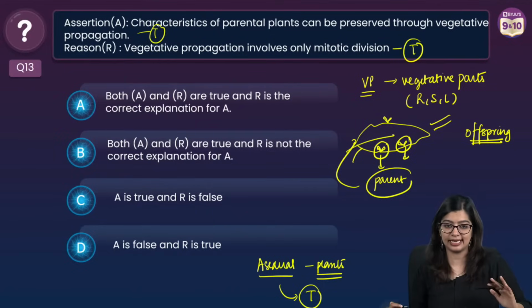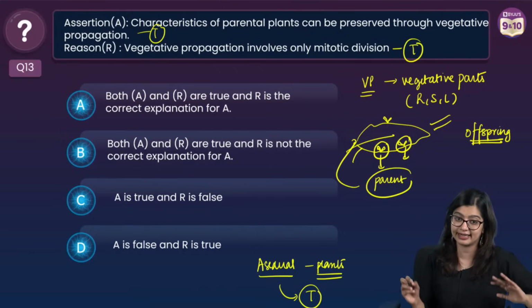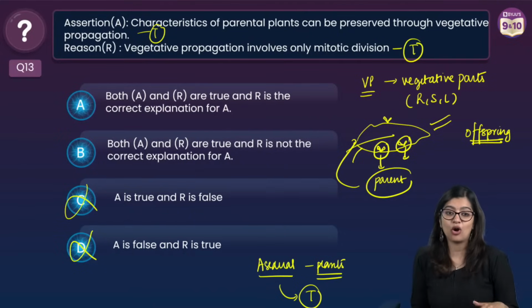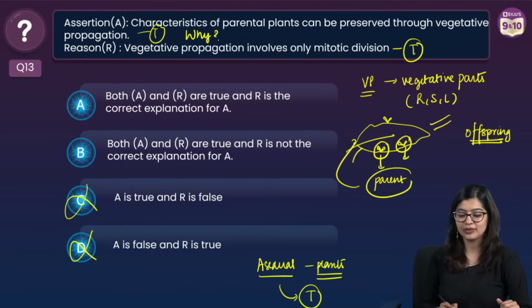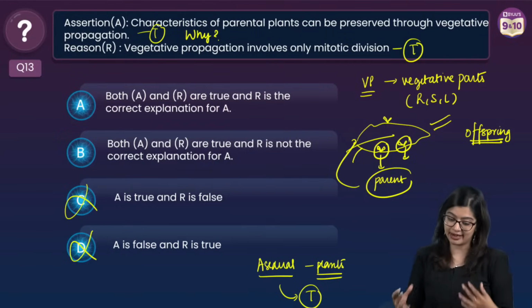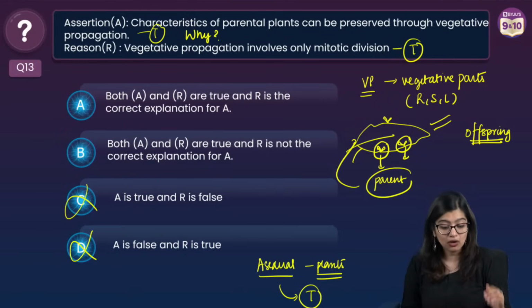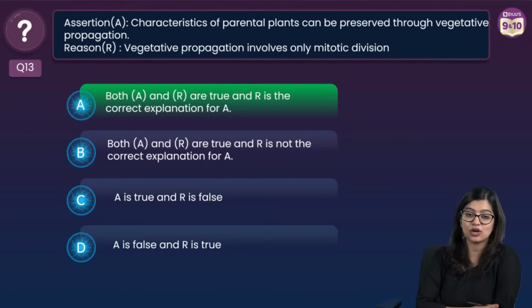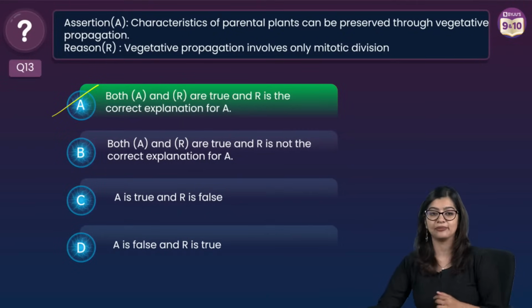Now if both my statements are true, how will you identify the answer? How will you know if it is a correct explanation? Because C and D have gotten eliminated. Ask yourself why characteristics of parental plants can be preserved through vegetative propagation. Because vegetative propagation involves only mitotic division, which is why the correct answer is option A. Yes, the correct answer is option A.